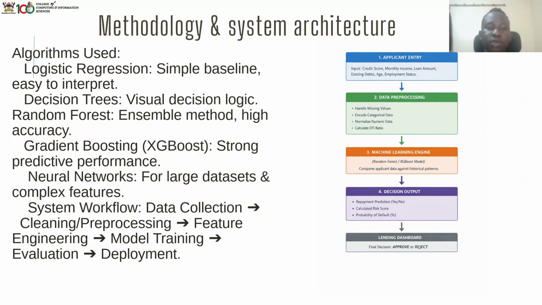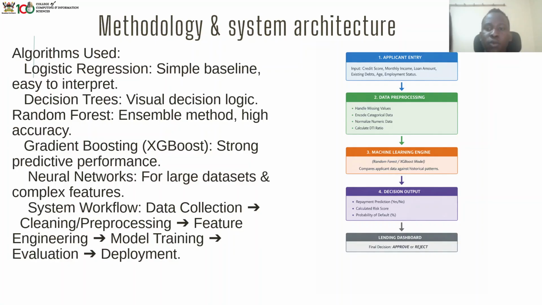So our research methodology has algorithms like logistic regression, which is the simple baseline, decision trees, which involve visual decision logic, and random forest, which is an ensemble method with high accuracy. We had gradient boosting for XGBoost and neural networks for large datasets. So a system workflow is data collection, cleaning, pre-processing, feature engineering, model training, evaluation, and deployment.